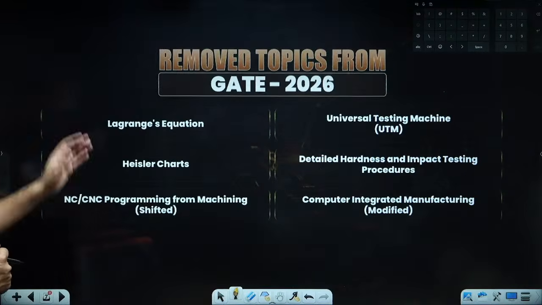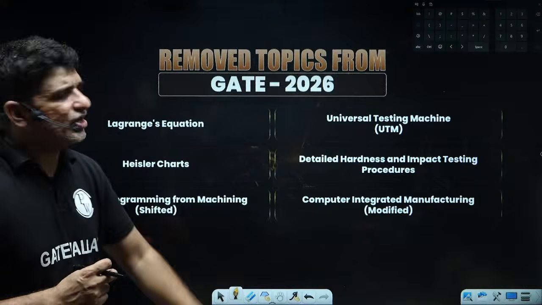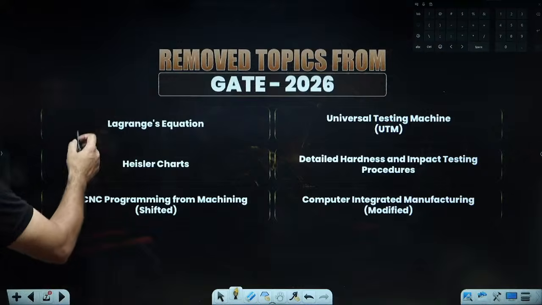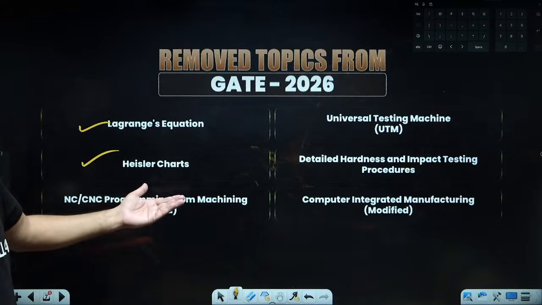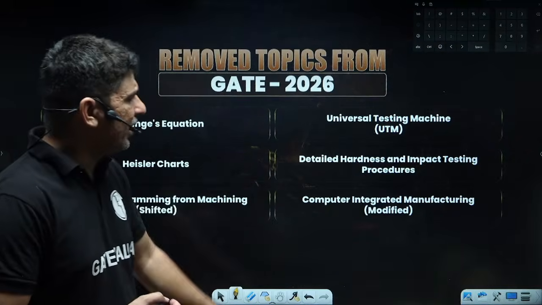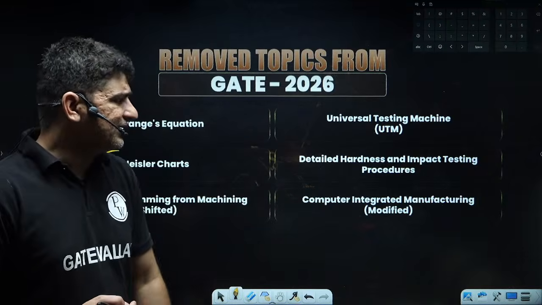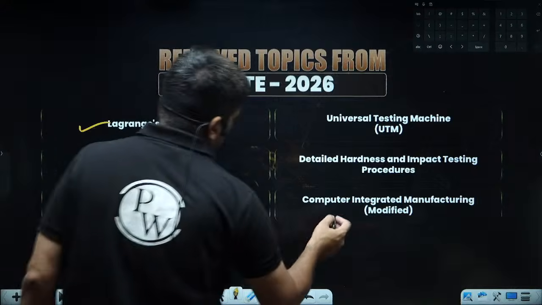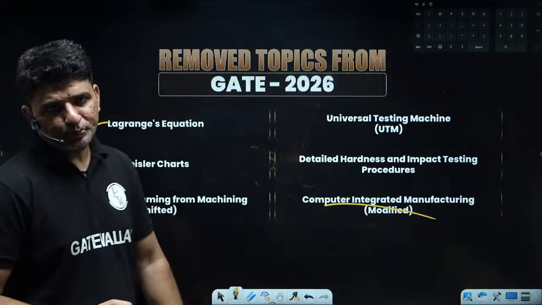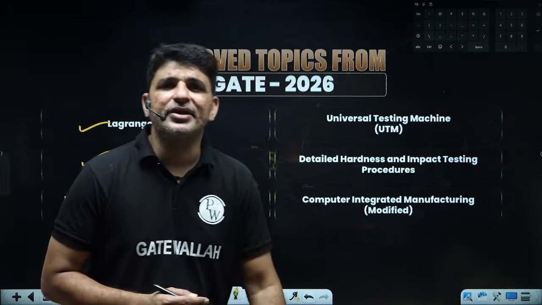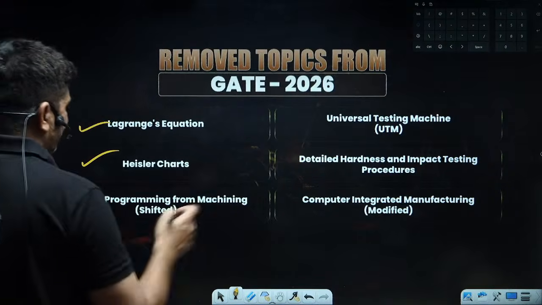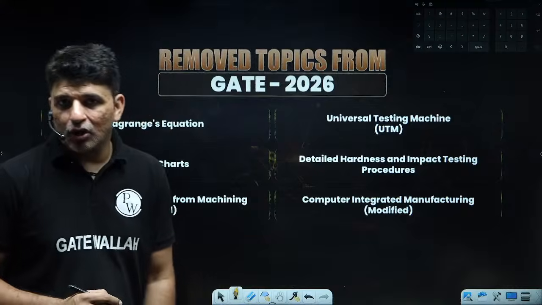There are some topics which have been removed from GATE 2027: Lagrange equation, Heisler chart, CNC programming. These have been removed. UTM machine, hardness and impact testing process have also been removed. SIM also removed. There were not many questions asked on these. Generally in industrial engineering, very little emphasis was given to all these topics.